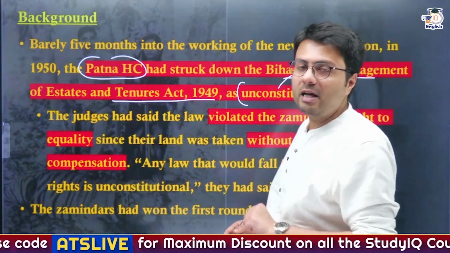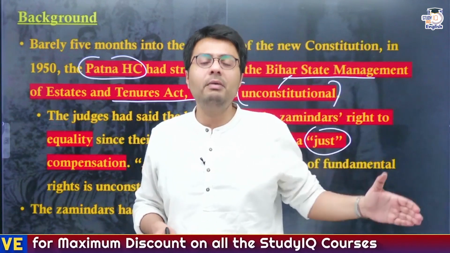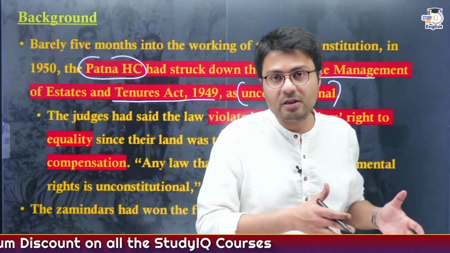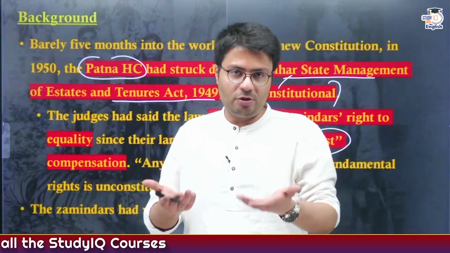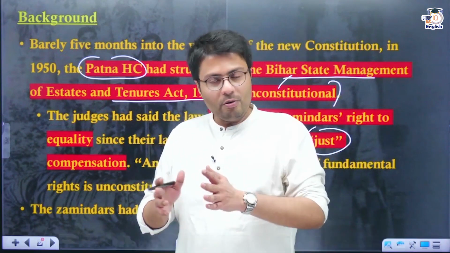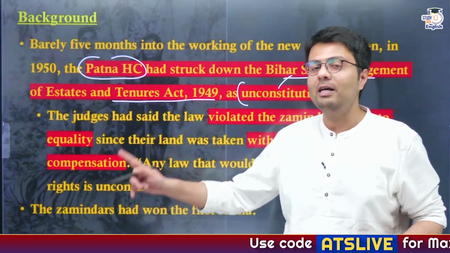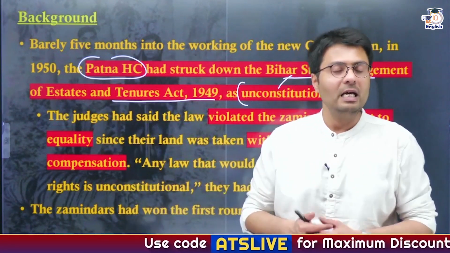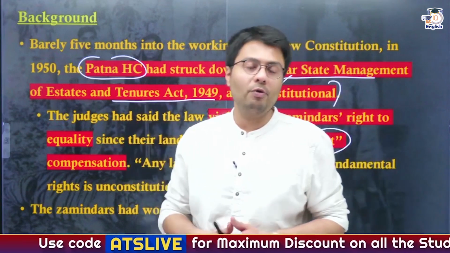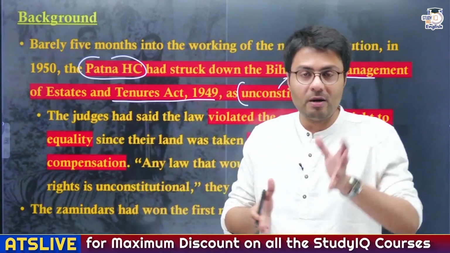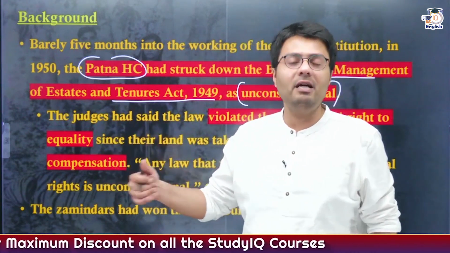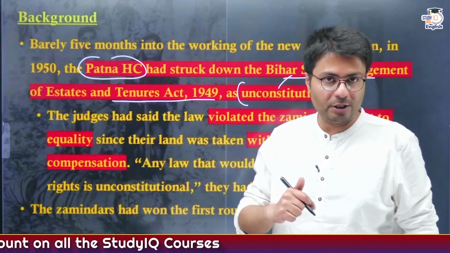And any measure by the government that takes away the fundamental right of an Indian citizen can be deemed unconstitutional. So in the fight between the government and the Zamindars, the Zamindars scored the first goal, winning over the government because the Patna High Court passed a judgment declaring such measures unconstitutional.